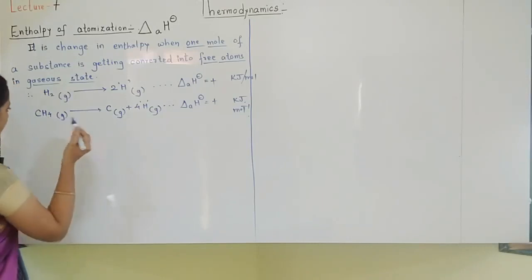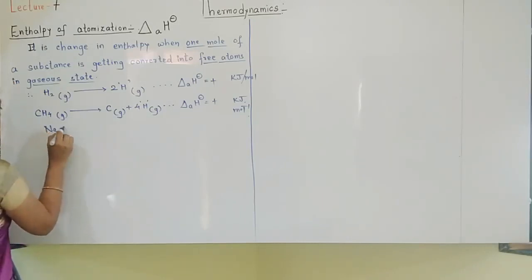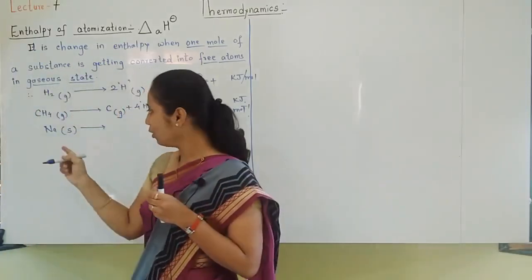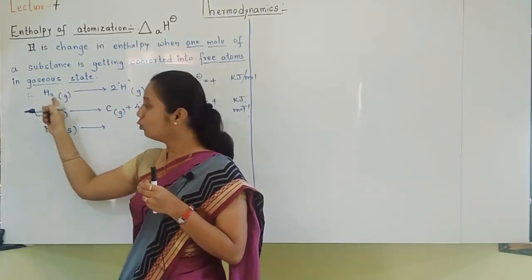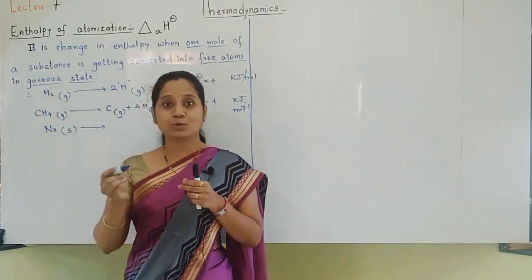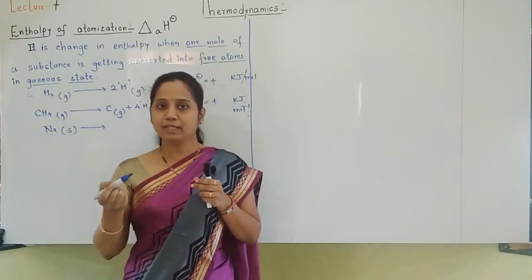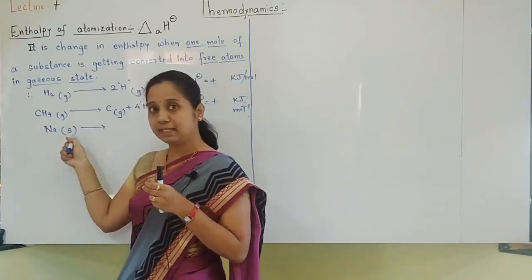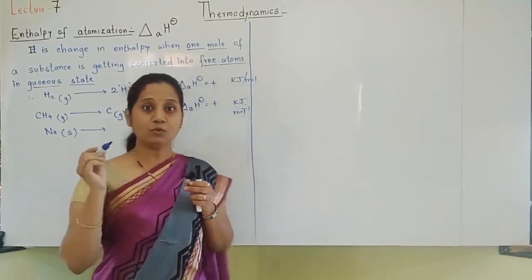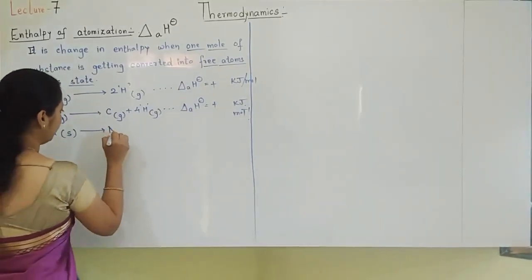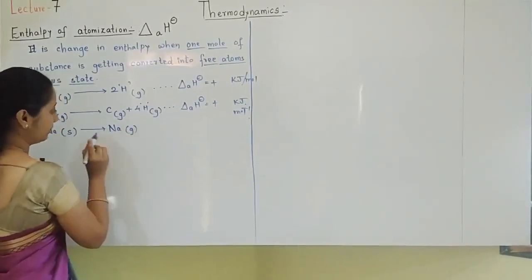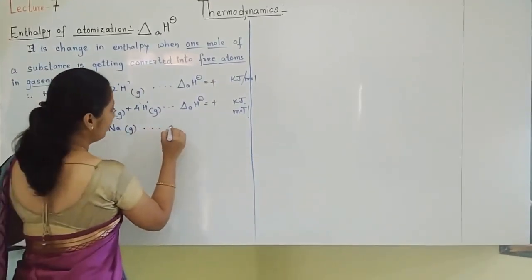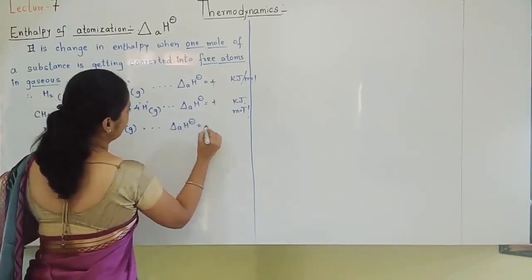I will tell you one different example. Let us take sodium, solid. Then you may think that sodium is already an atom. Yes, because I have written only a single one. Here the H2 molecule was there, CH4 was there, but sodium is single. But then how can we think of enthalpy of atomization? Try to understand here. Sodium is a metal, so solid is written. Now sodium solid should be converted into sodium gas, because free atoms should be in their gaseous state. So this is also enthalpy of atomization.